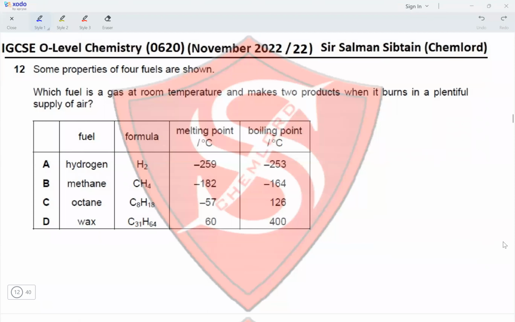Question 12. Some properties of four fuels are shown. Which fuel is a gas at room temperature and makes two products when it burns in a plentiful supply? Hydrogen is a gas, but it only produces water as the product. Methane is a gas which produces carbon dioxide and water.